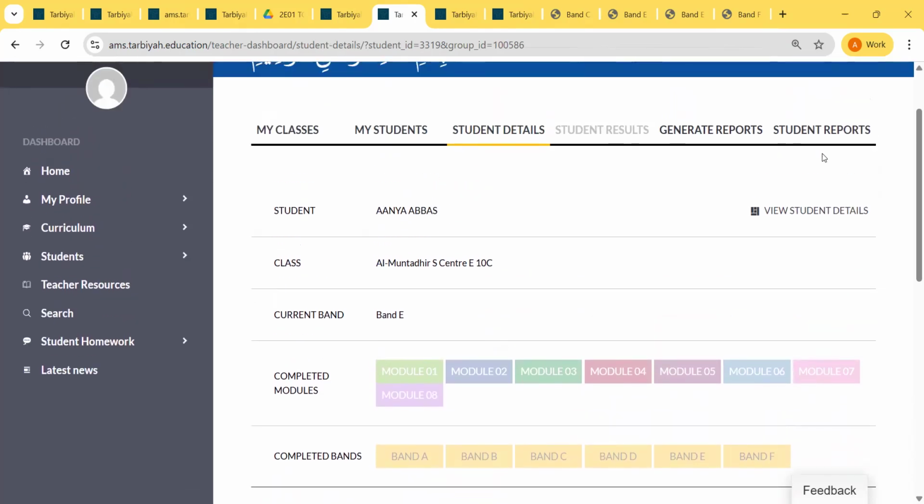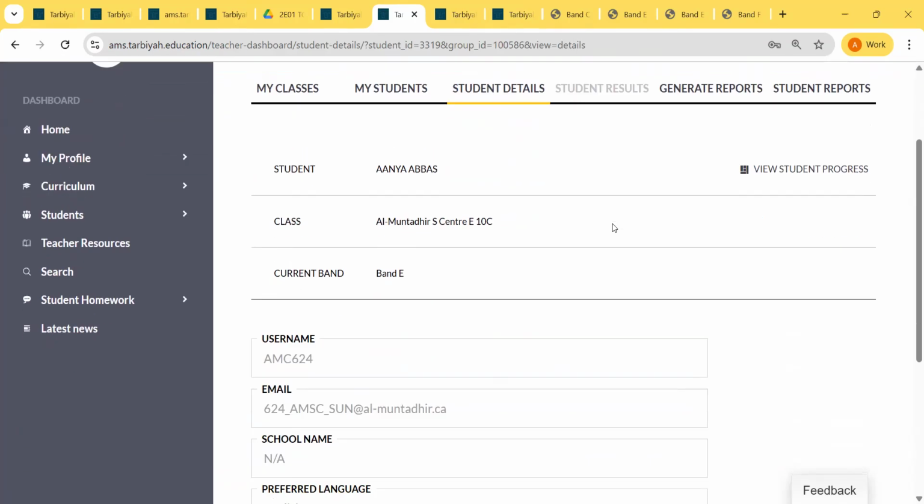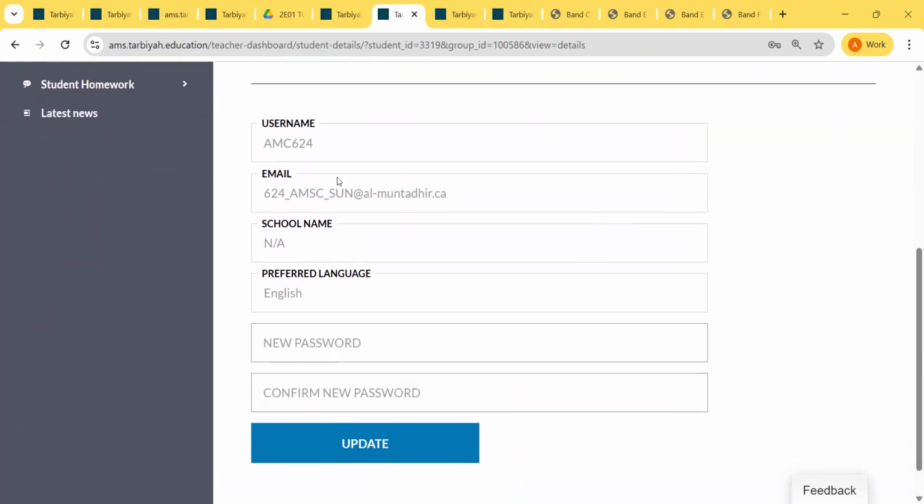Let's say the student has lost their password or is unable to log in. You can help the student by resetting their password. So now when you're on this page, you click on View Student Details. And this is the page where you can see the child's email, and you can reset the password by entering a new password. Please keep the password as the admin has advised, which should be AMSC 2025 for this year. So if you're resetting for this year, it should be AMSC 2025.